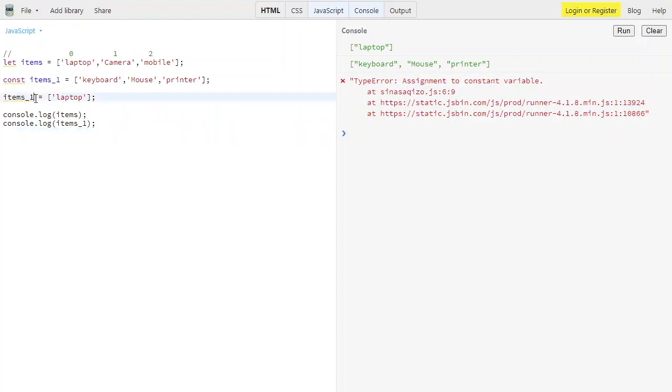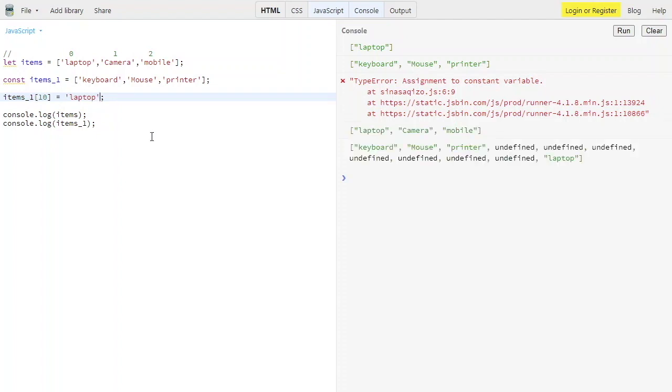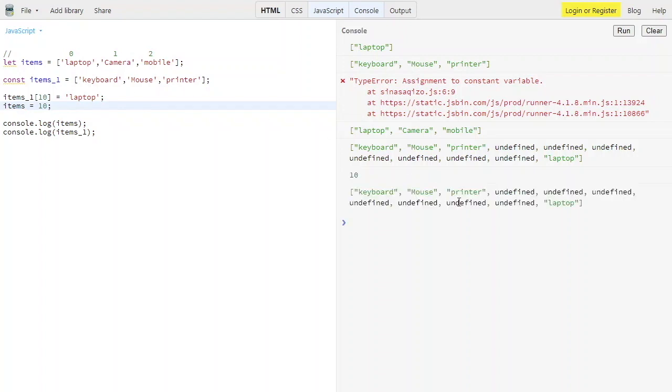We can assign the value 10, and then assign the value laptop over here. See, it will easily assign, but we can't declare another set of data. With let, we can easily declare as item and change the data type. See, it will give me a 10. Why? Because when the value is declared with the let keyword, it can be changed. When the value is declared with the const keyword, its type is not changeable, but its data can be changed.